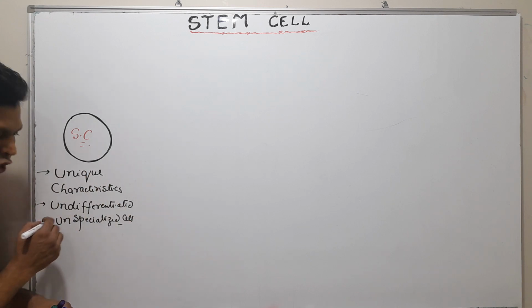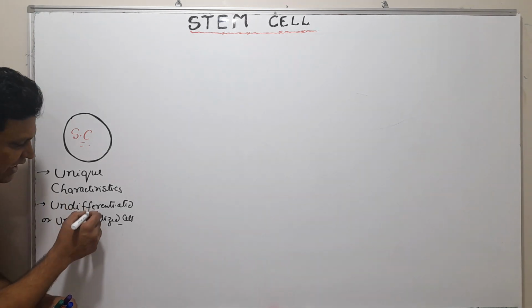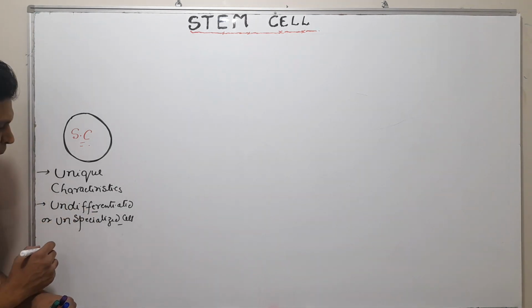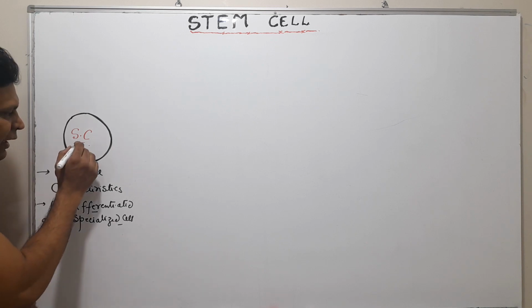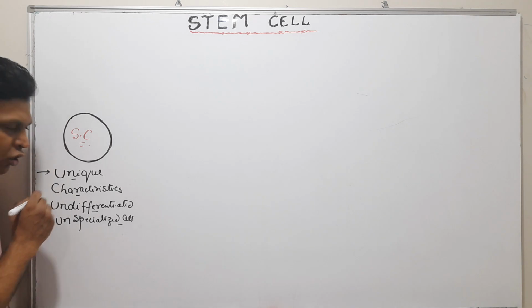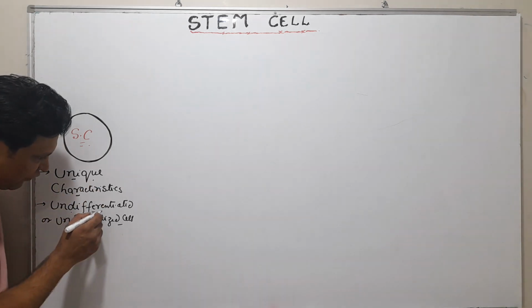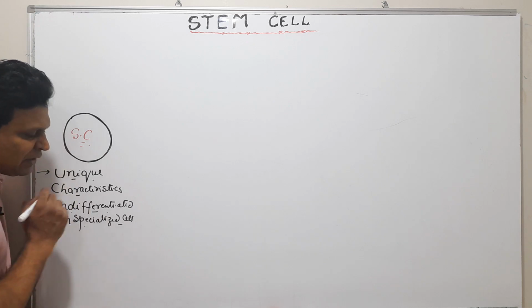In some books you will find undifferentiated, unspecialized. These terminologies are the same. So this stem cell has a very unique property which is undifferentiated or unspecialized cell.